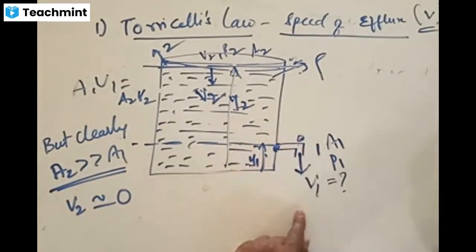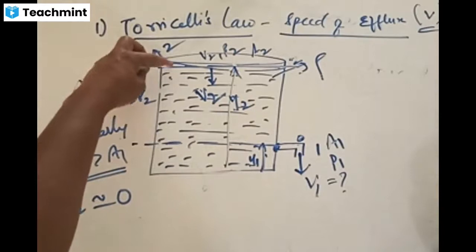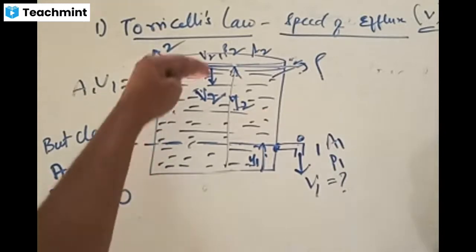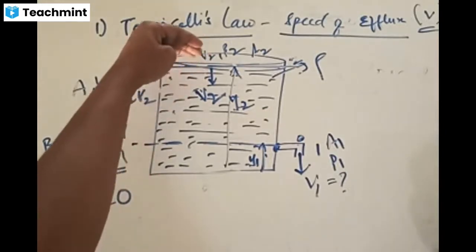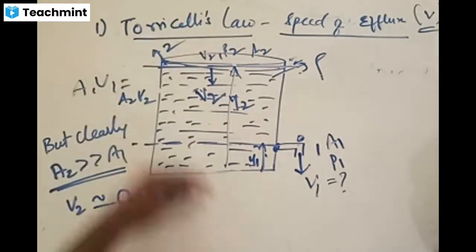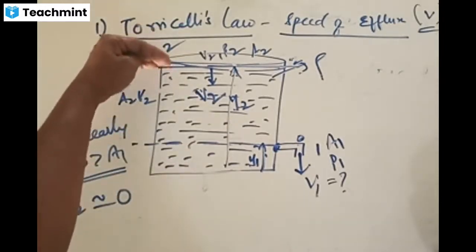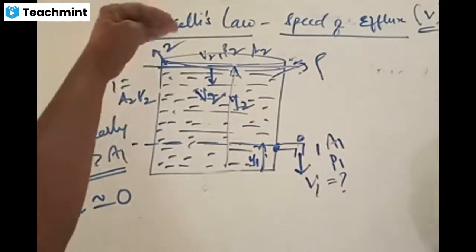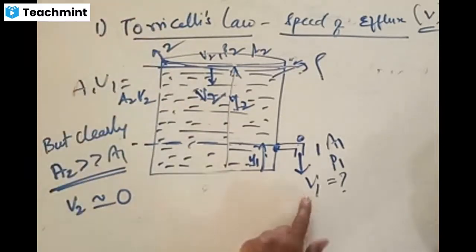Though fluid is coming out of here, you'll find that speed is much here, but the speed with which water falls down appears to be too small for any time interval. Yes or no? If the level of the water in the tank is decreasing, will it come randomly or rapidly at a very fast rate, or will it come slowly without a noticeable change? The speed with which fluid is coming down is assumed to be 0 because it is negligible compared with this speed. This point is clear or not?